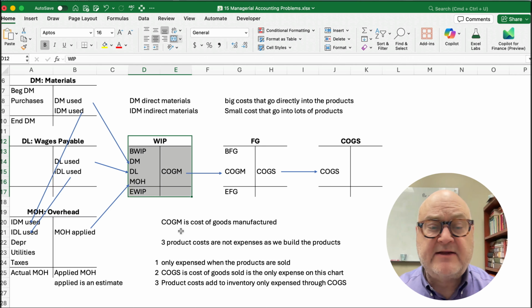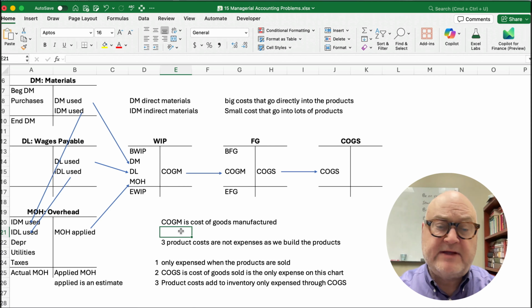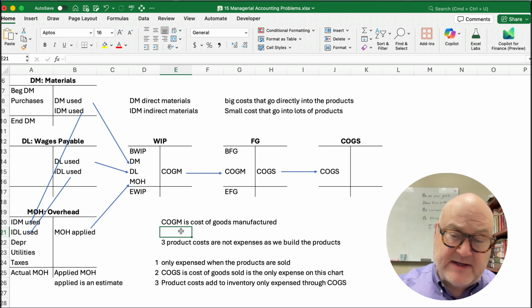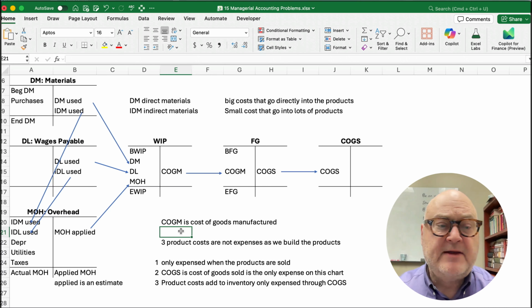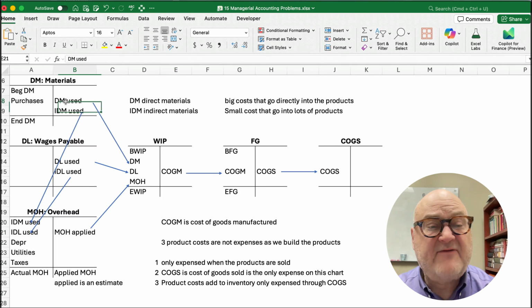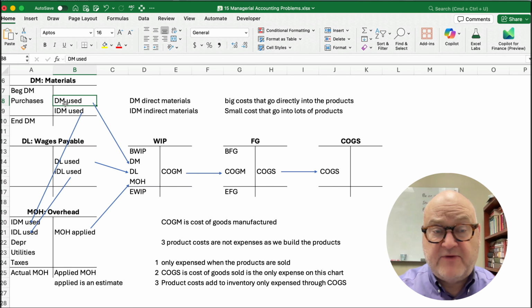Take a screenshot. This is the big picture, and so when we get to problems, sometimes you get in a problem and say, I don't know where I am, but this will tell us. So if we have materials used, we're going to debit work in process and credit direct materials, and that moves it from the materials account to the work in process account. So I hope this is helpful.